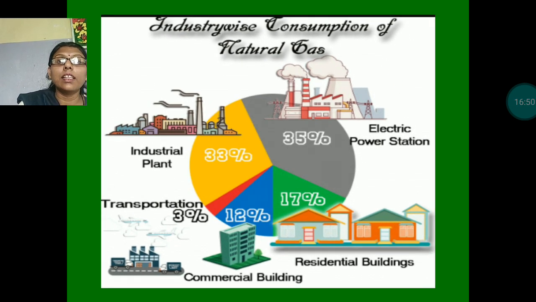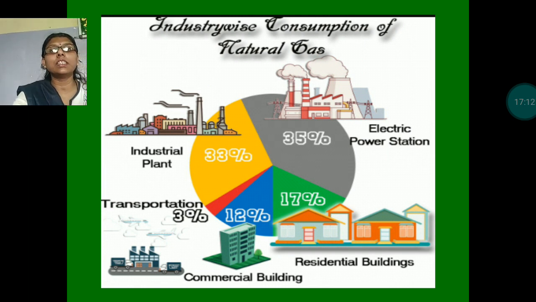In industrial plants, 33% of natural gas is used. At electric power stations, about 35% of natural gas is used. Residential buildings, 17%. Commercial buildings, 12%. And for transportation purposes, 3% of natural gas is used.